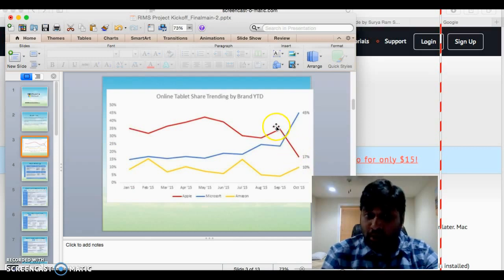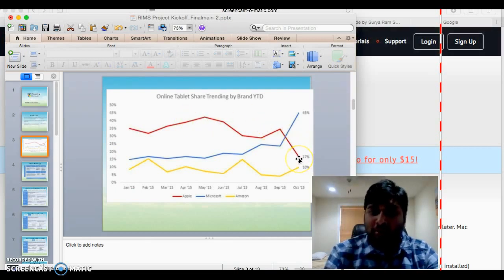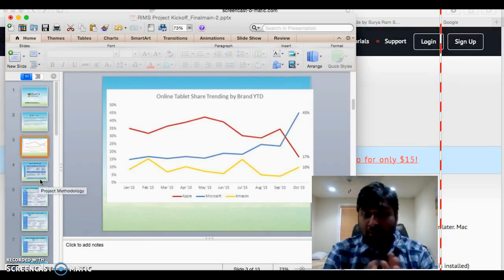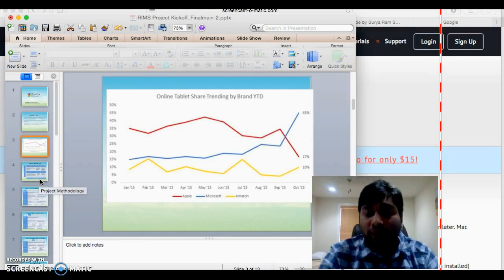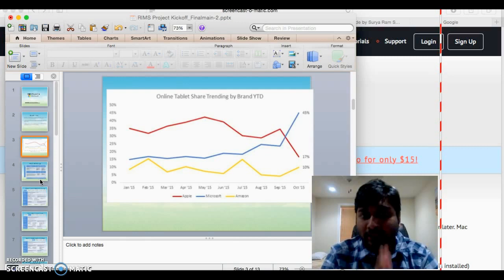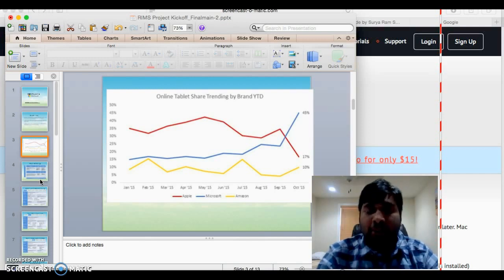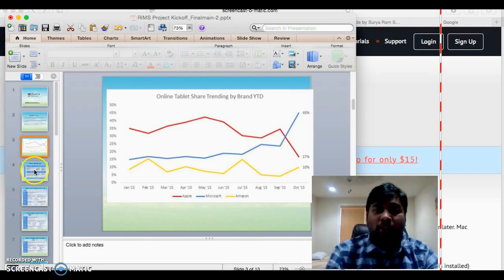Apple dropped at one point from close to 45% to 17%, but Microsoft has slowly gained share up to 45%. You can see more people have started using Microsoft devices and Microsoft technologies. So it is really essential for us to give the best possible output for users, where they shouldn't feel any sort of discrepancy or issues when they are working on the model.